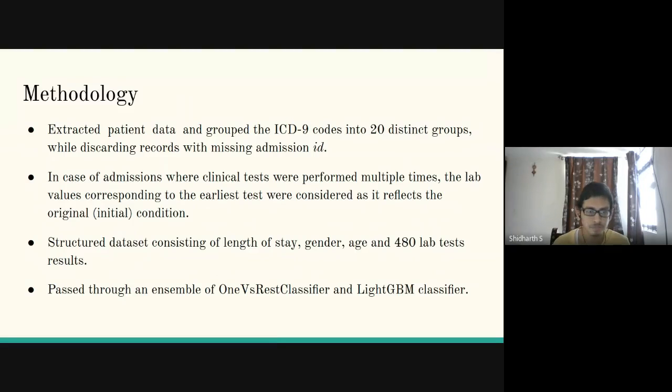Using this, we construct a structured data set. This consists of the length of stay of the patient, the gender, and their age, and 480 other lab tests conducted on them. Because this is a multi-label classification task, we can't directly use a normal classifier. We will have to use an ensemble model.